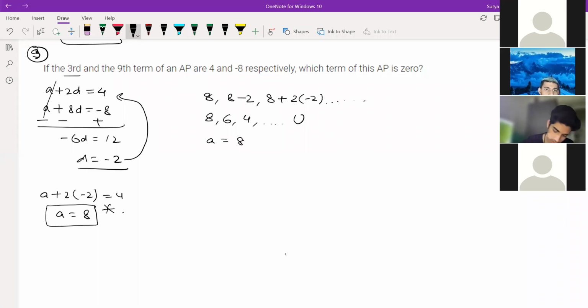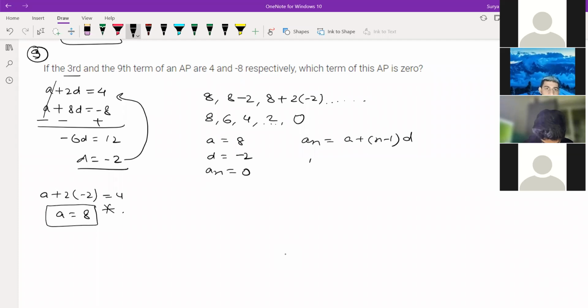See, A is equal to 8, D is equal to minus 2, and last term, that is An, is equal to what? 0, correct? So An is equal to A plus n minus 1 into D. Should go in the process only, Shreyas. Or here only we got, see, 8, 6, 4, 2, 0. Here only we can see, right? Yes.